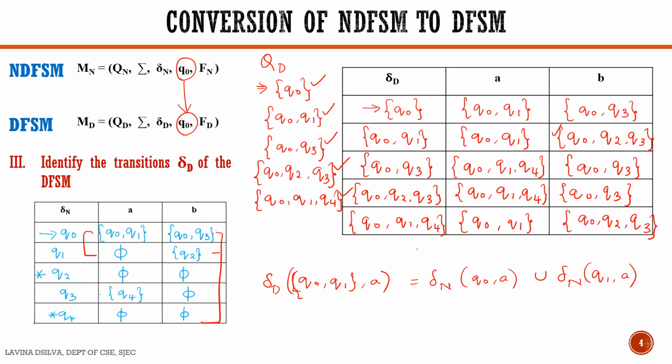Next is to check the final states of DFSM. What are the final states? Here we have 2 final states. The final states of NDFSM are Q2 and Q4. So wherever Q2 and Q4 are present, they are considered as the final states in the case of DFSM. So we have Q2 here and we have Q4 here. So final states of DFSM are Q0, Q2, Q3 and Q0, Q1, Q4.